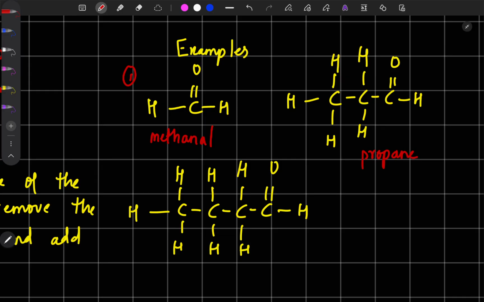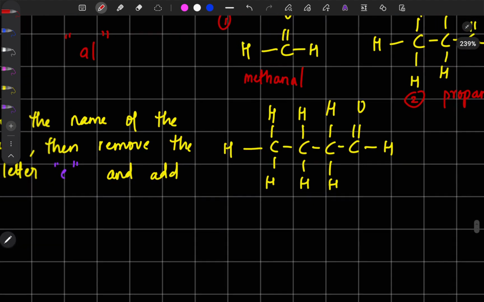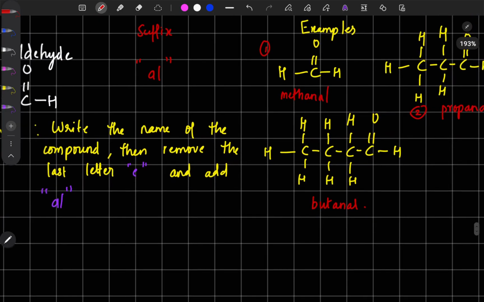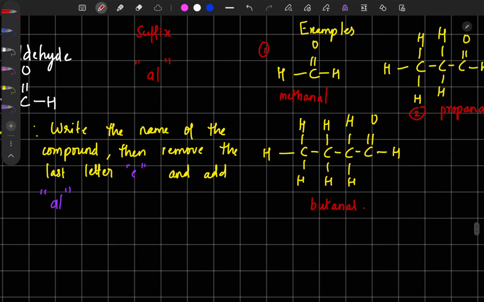Now we got the name of the compound, but there is a functional group. So this is a functional group. If this functional group is present, then we have to remove the last letter E and we need to add what? AL. So we got the name propanal. That's the name of this compound. Similarly, I hope you also got this one. So what it will be? It will be butanal. Okay, easy, right? So that is about the naming of these aldehydes.